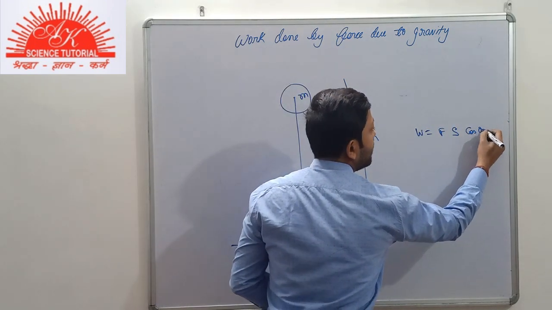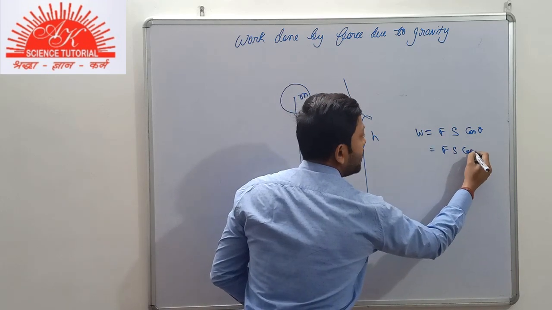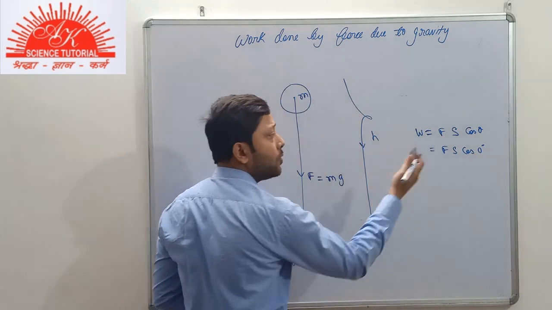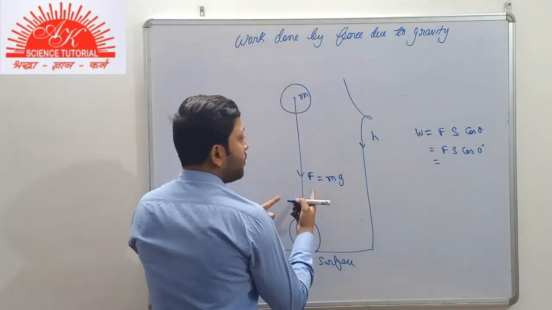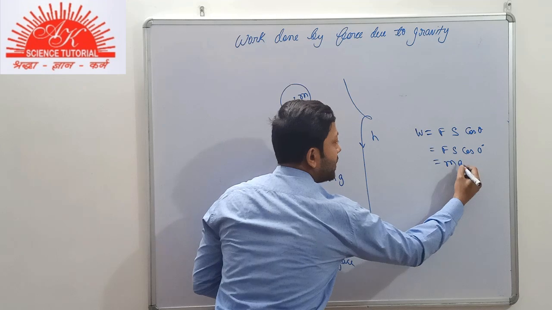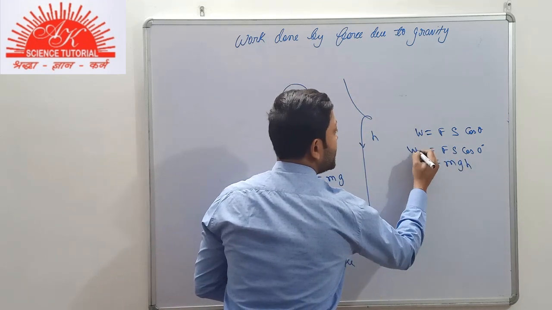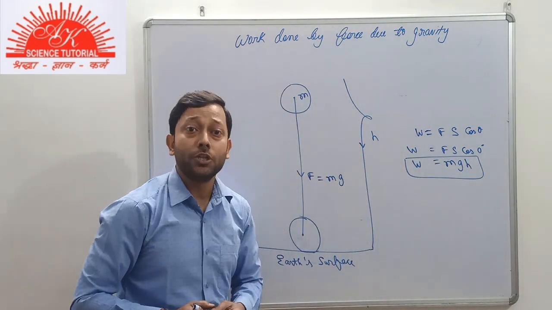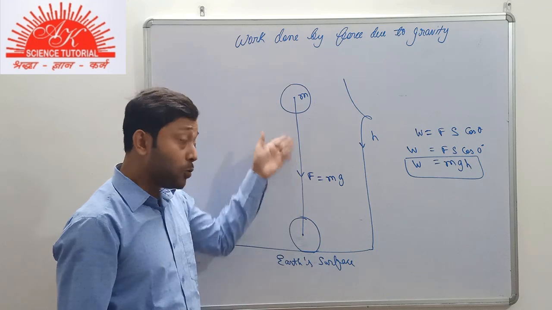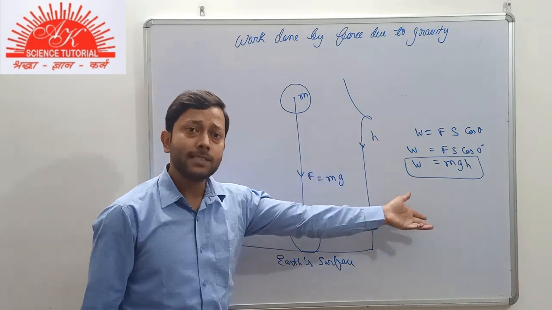Fs cos theta, the angle between them is 0, and you know that cos 0 is 1. So the value of F, force due to gravity, is m into g, and the displacement here is h. So in this condition, the work done by force due to gravity will be positive, because both physical quantities, the force and the displacement, are in the same direction.